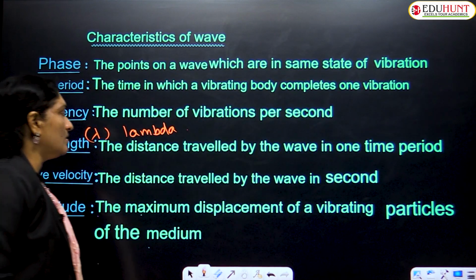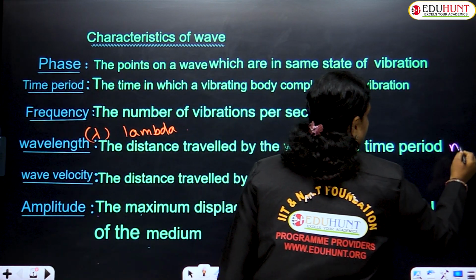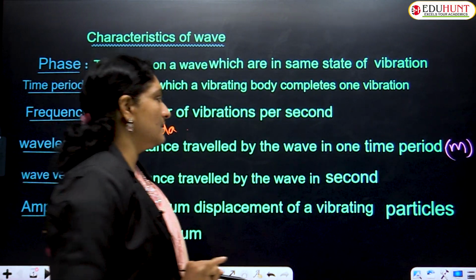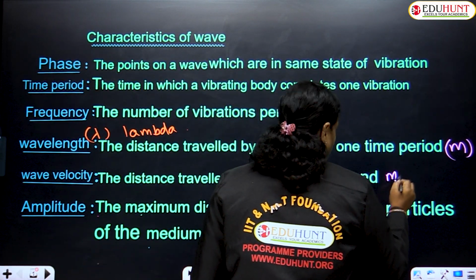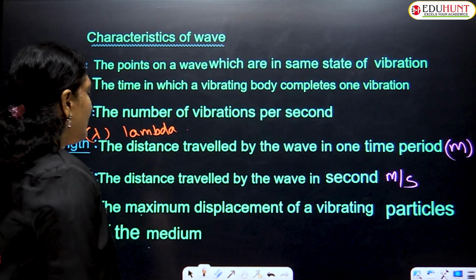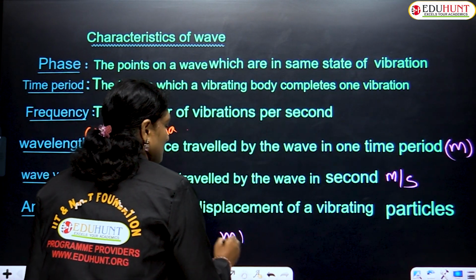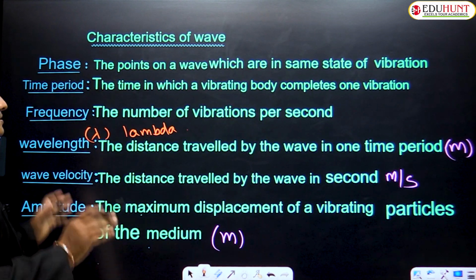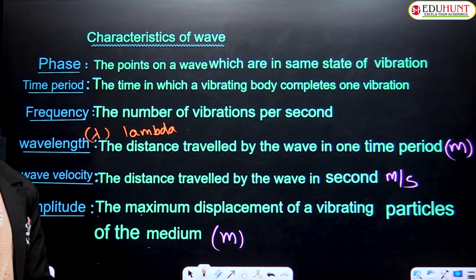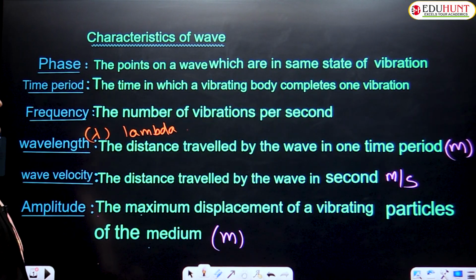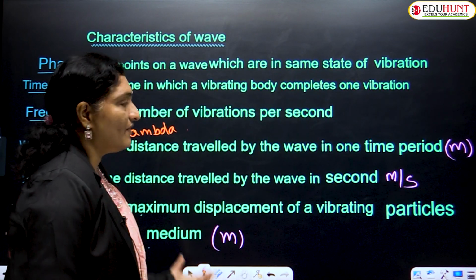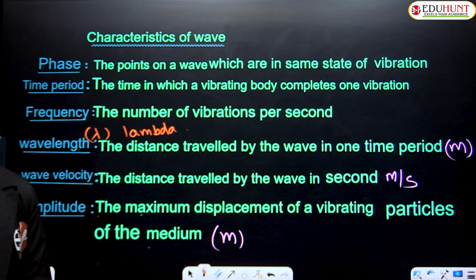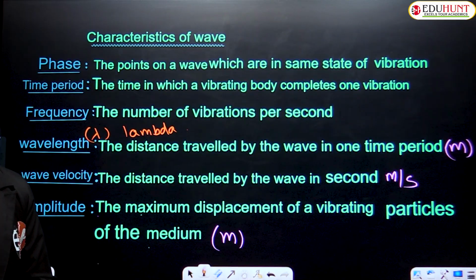Previously what I had discussed is velocity. What are the units, children? Wavelength in the SI system is measured in meters. Wave velocity is measured in meters per second, and amplitude is also a measure of distance, hence it is also measured in meters. Is that clear, children? So these are all regarding the characteristics of a wave. Let us recall once again. What is a phase? The points on a wave which are in the same state of vibration.